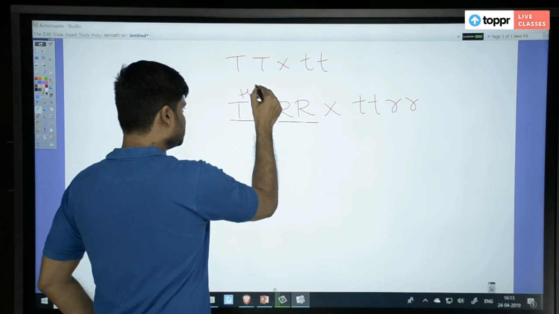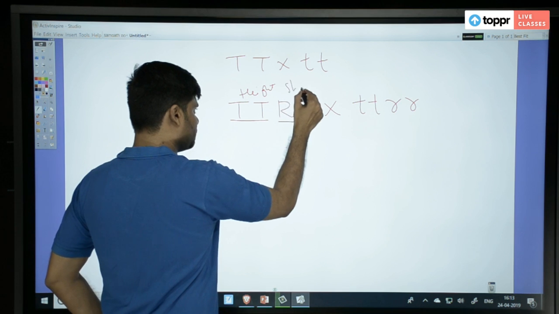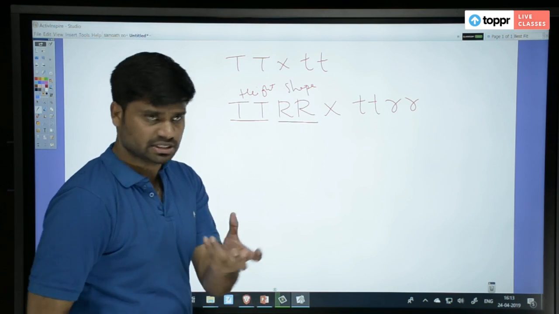One is about the height of the plant, another is about the shape of the seed, anything.